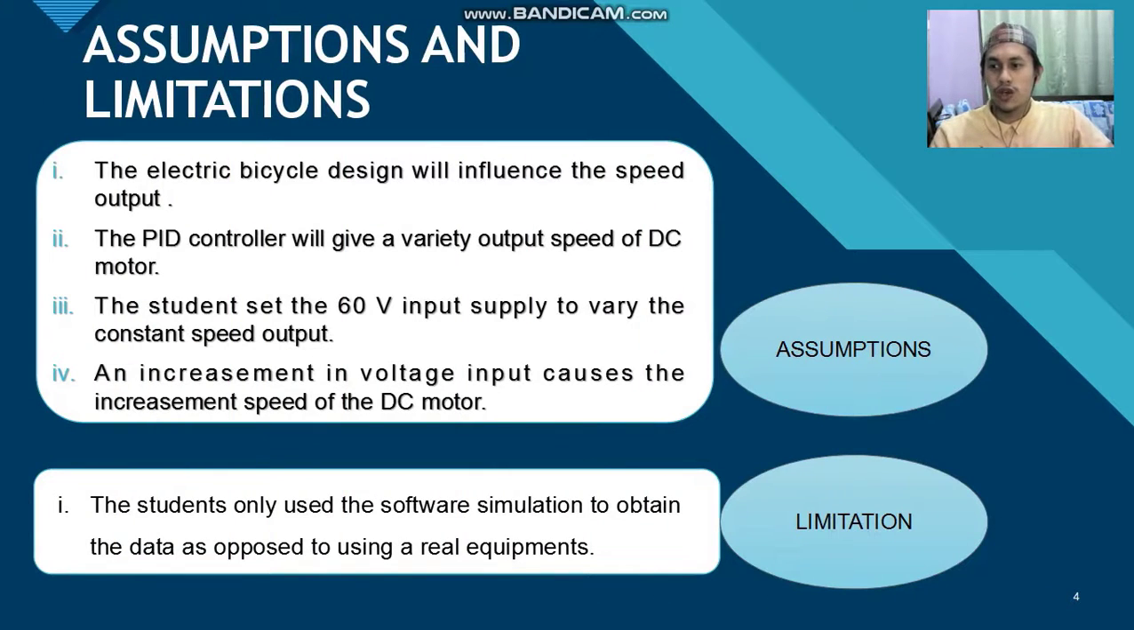In this project, there are also assumptions and limitations. For the first point of assumptions, the electric bicycle design will influence the speed of the motor. The next one is the PID controller will give a variety of output speeds of the DC motor. The third point is the student will set the 60 volt input supply to vary the constant speed output. And the last assumption is an increase in voltage input causes an increase in the speed of the DC motor.